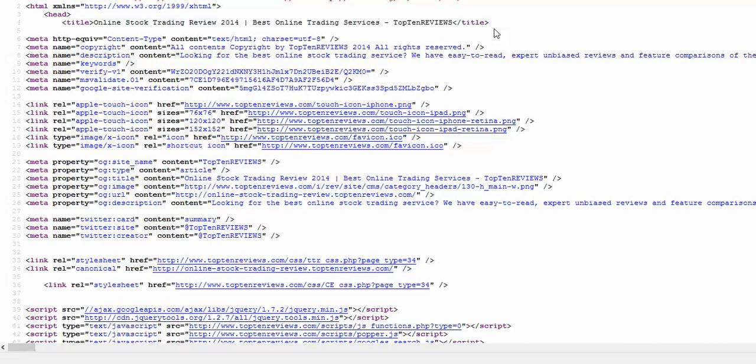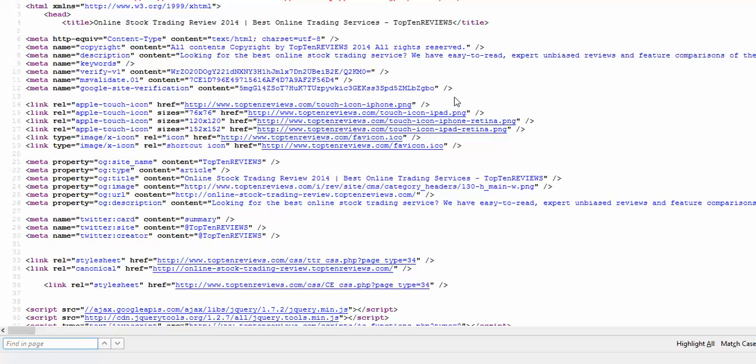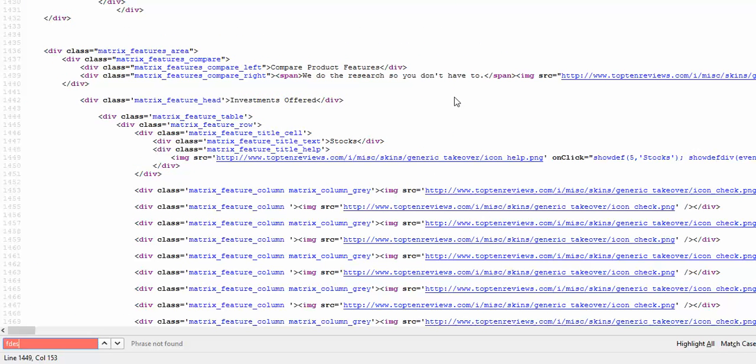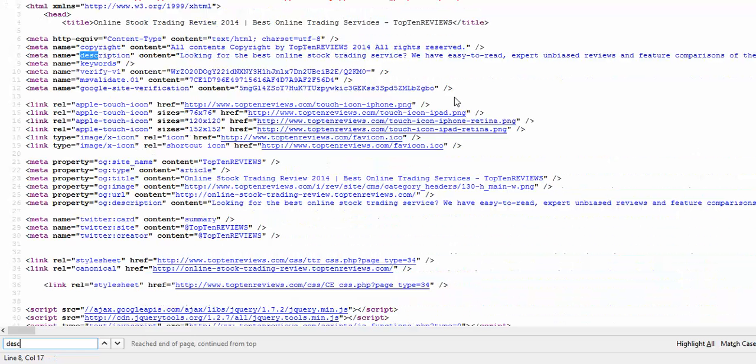It does not have the exact phrase in their title. Let's look at their description. Hit Control F and type in description. I did a misspelling there, so type in DESCRIP, and it should pop up, the meta description tag.